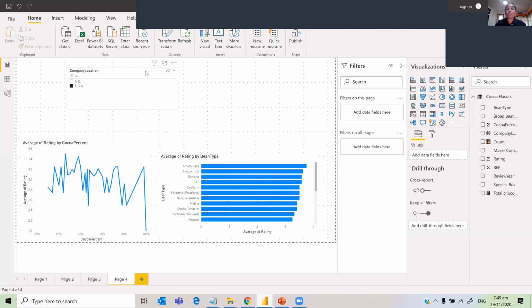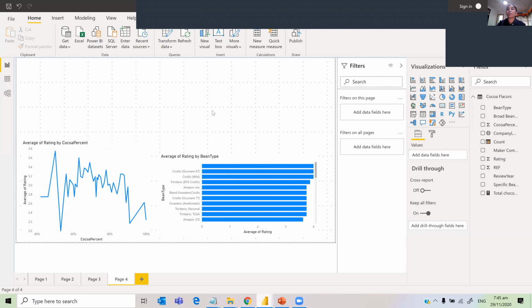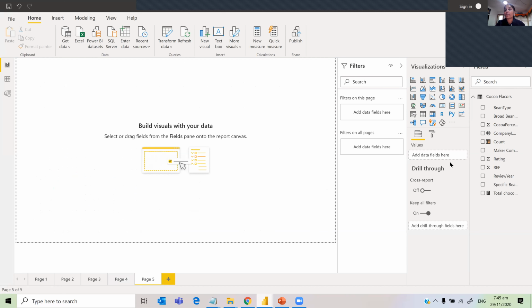So you can use this in conjunction with slicers and everything. Now, because we have only 15 minutes, I'll go to the next visual, the key influences visual. I'm just going to click on that.